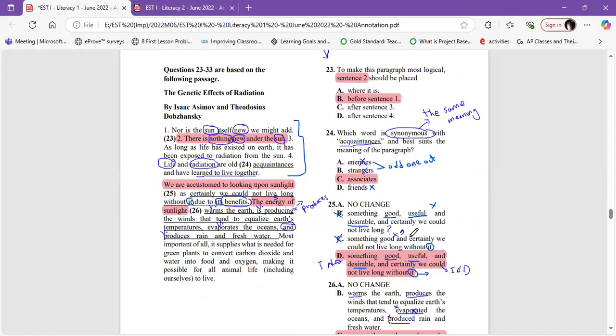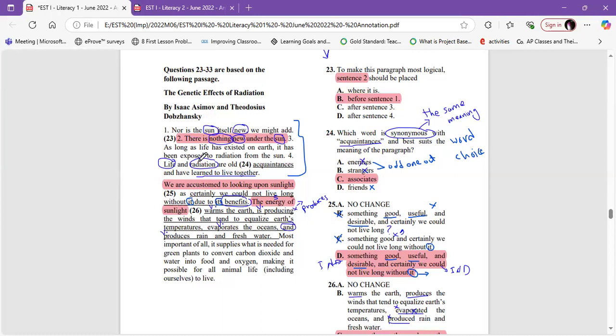Okay. Again, word choice. All our mistakes today are word choice. Which word is synonymous with acquaintances and best suits the meaning of the paragraph? You know, acquaintances can be families, relatives, or some kind of people that we know. But he said also best suit the meaning of the paragraph. Let's go to 24. It's here.